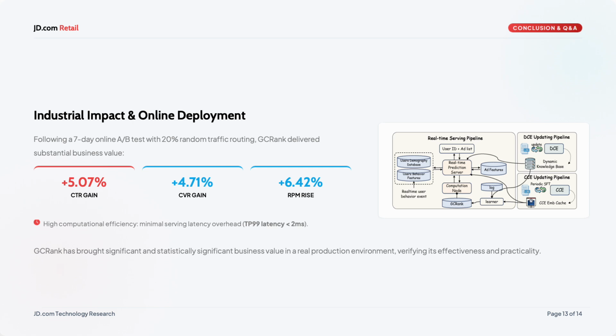Beyond offline metrics, we ran a 7-day online test on the production platform with 20% of the traffic, against a highly optimized production base. GCRank delivers clear gains. The deployment used 3 pipelines: 1 inherited real-time serving pipeline plus 2 generative pipelines that update and serve the DCE and CCE. And despite that, the serving cost increase is modest. So the framework adds meaningful value at an acceptable cost.